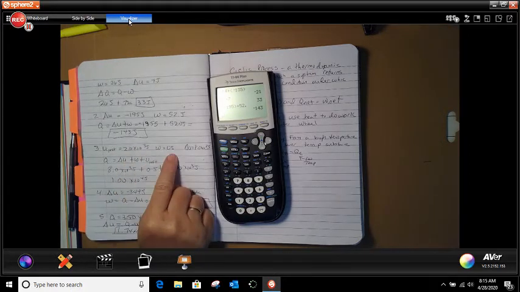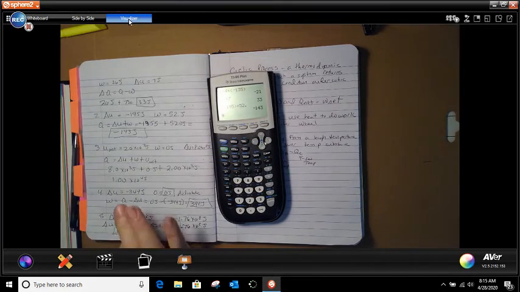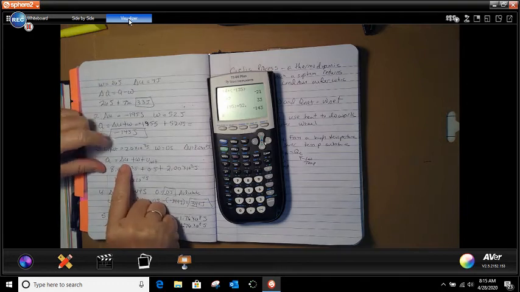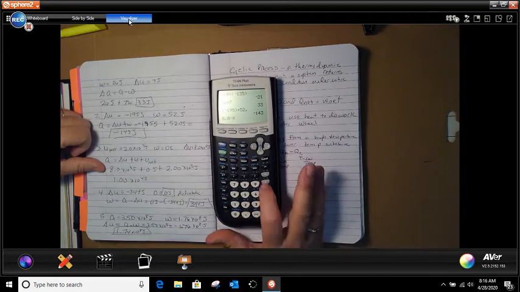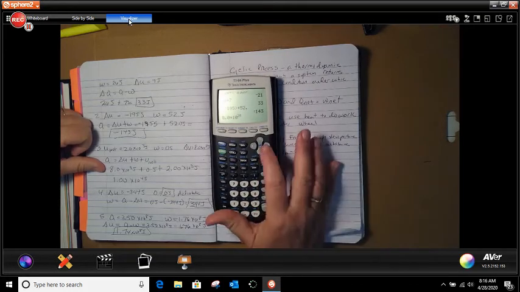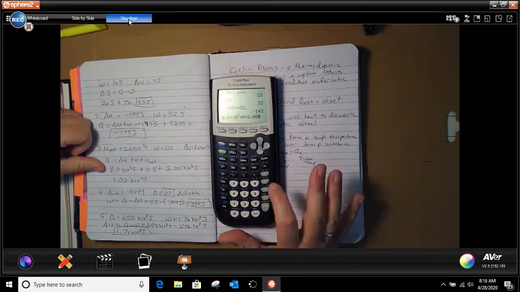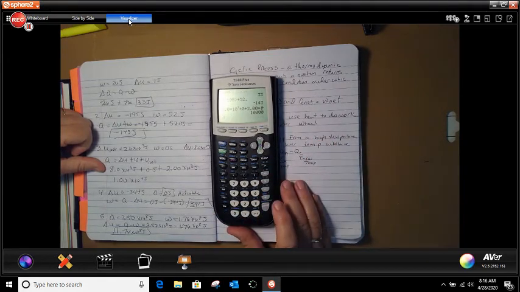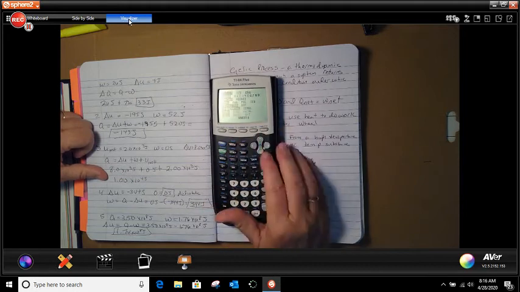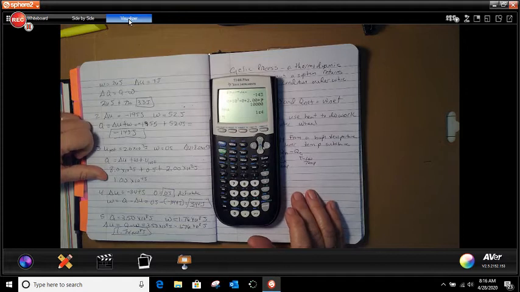Since there's no work being done here, we change our formula. We're going to do our change in Q, which is 8.0 times 10 to the third power, and we're going to add that to 0, and then we're going to take 2.00 times 10 to the 3 over, enter, and we get 1,000. And if we want to change that to scientific, then it's 1 times 10 to the power of 4. Either one of those answers is correct.